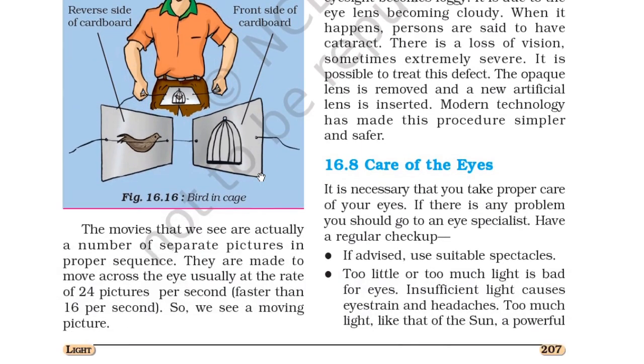The movies that we see are actually a number of separate pictures in proper sequence. They are made to move across the eye, usually at the rate of 24 pictures per second, faster than 16 per second. So we can see moving pictures.